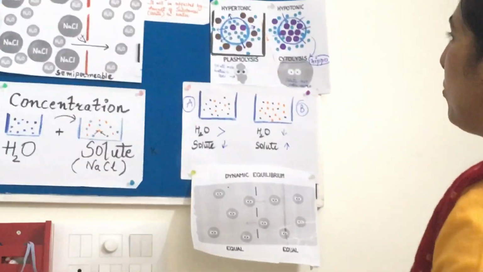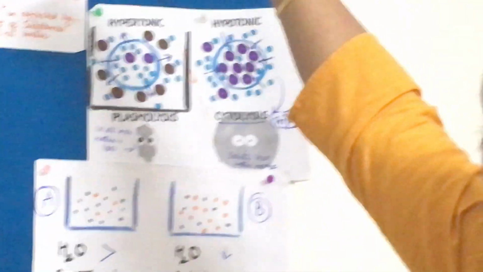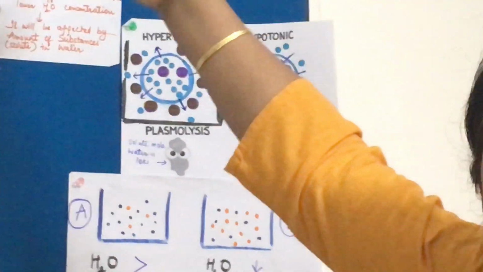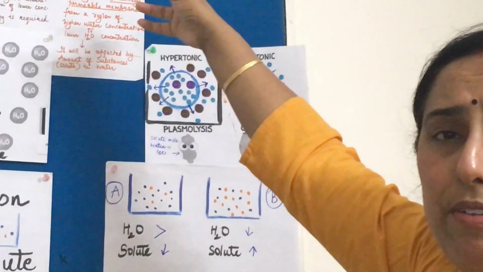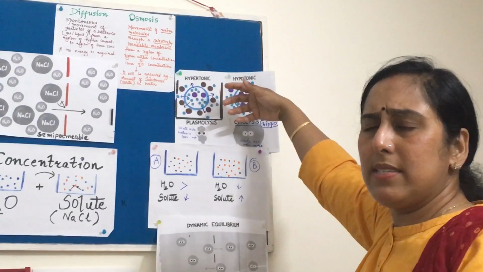Now in the case of hypotonic solution, I tried to put up a raisin, any cell you can put. घर में किशमिश आराम से मिल जाती है, रेजिन आराम से घर में अवेलेबल होती है, सो इसलिए हम हमेशा रेजिन का एग्जांपल लेते हैं. You can take up another cell also.